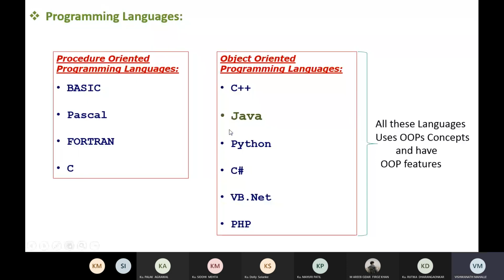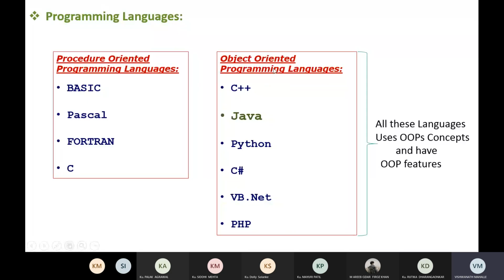Now C++, Java, Python, C sharp are object oriented programming languages. When you write a program in Java, Python, or C sharp, we are required to use object oriented programming concepts and features. C++ is a procedure oriented as well as object oriented programming language. We can write a C++ program using the procedure oriented approach or the object oriented approach. That's why C++ is both procedure oriented and object oriented.